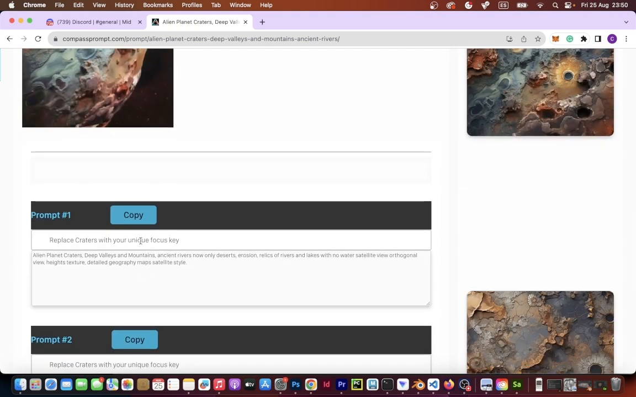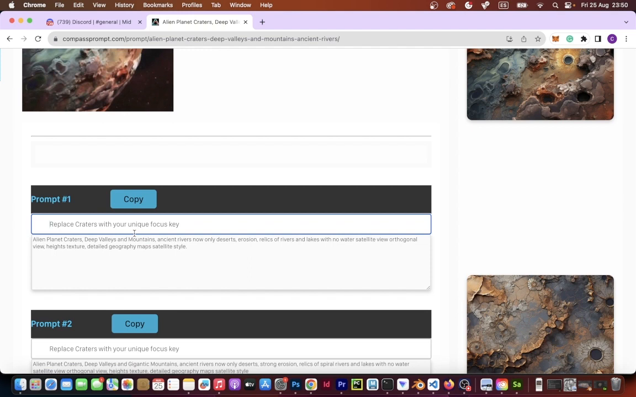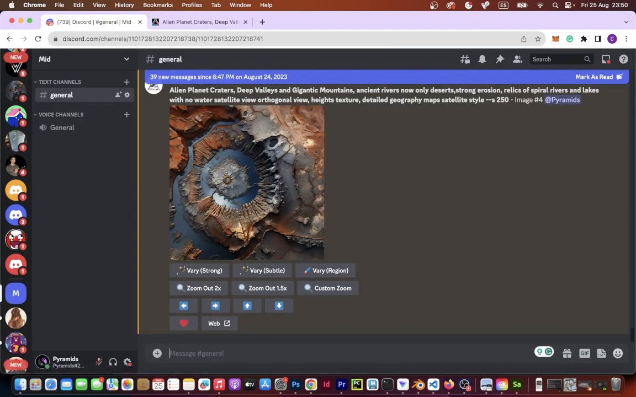We are using prompt 1 and replacing craters with our own unique key feature for the alien planet. We are replacing it with an ancient big crater asteroid and spiral rivers on the planet. Now with the prompt copied, we go to the Midjourney app, write imagine, then paste the prompt.